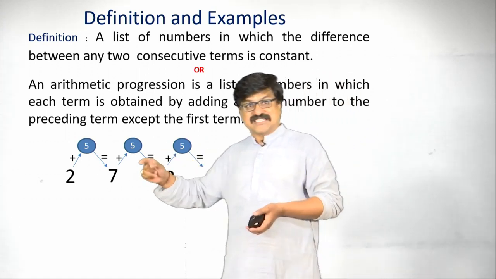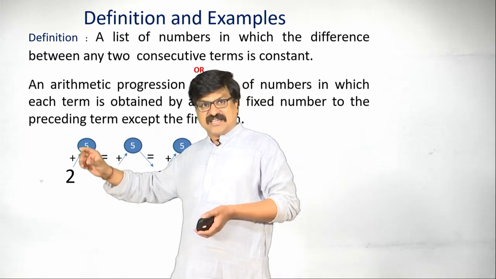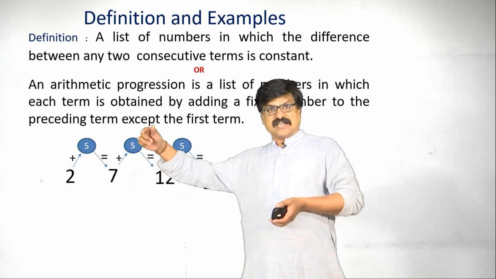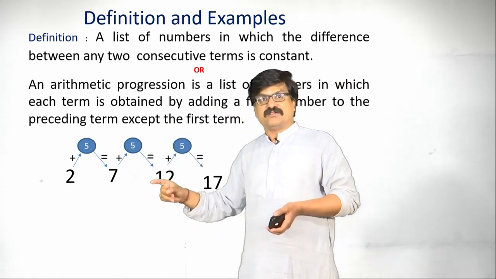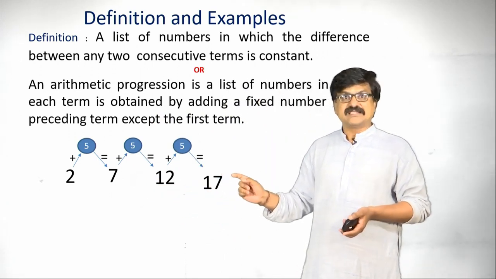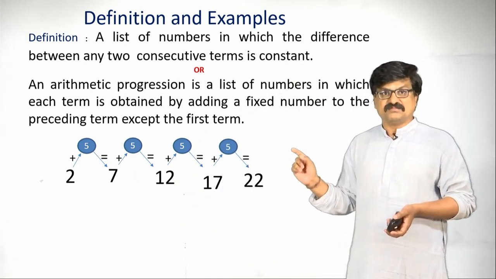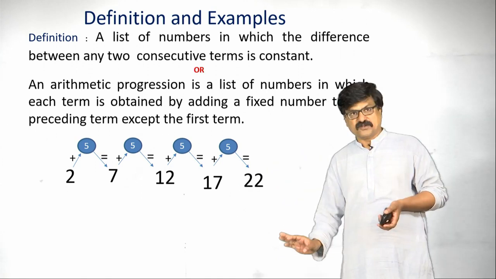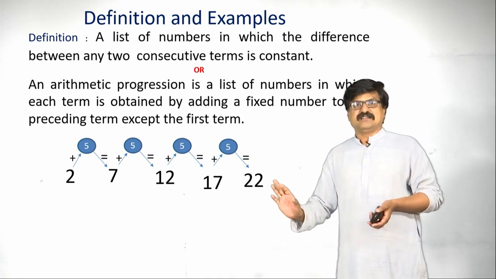So, except the first term, we first write the first term, and after writing it, by adding a fixed number we get the remaining numbers. Hence, this is called an arithmetic progression. I hope the definition is very simple and very clear.